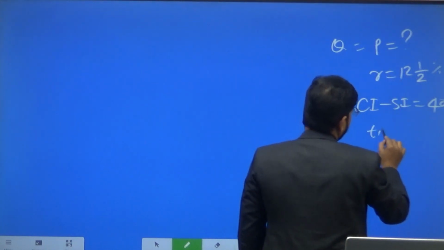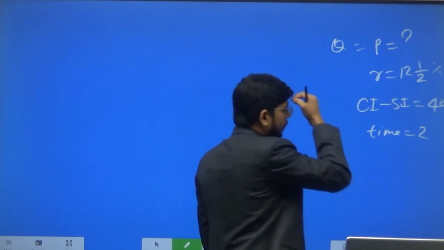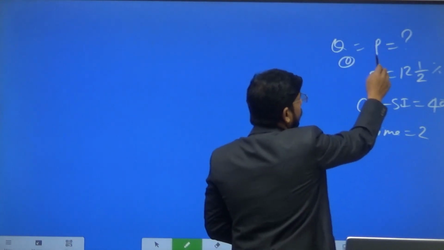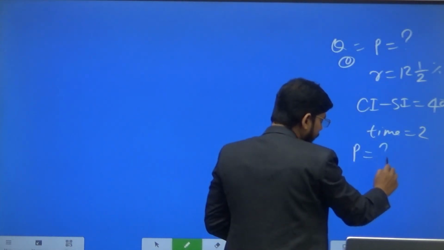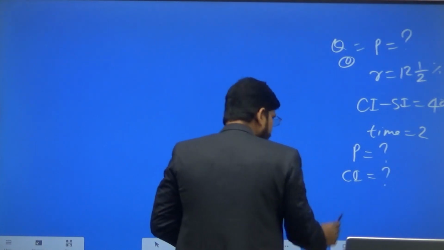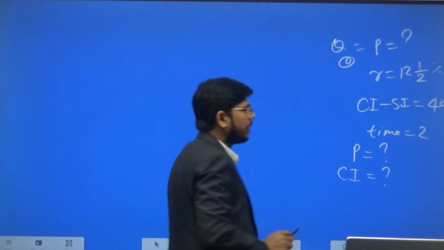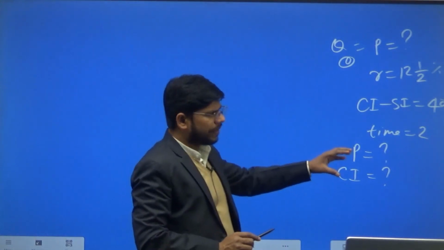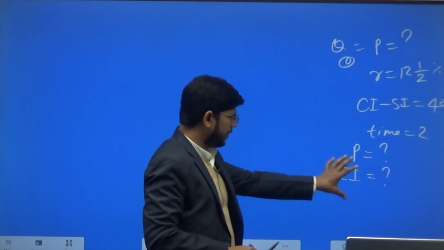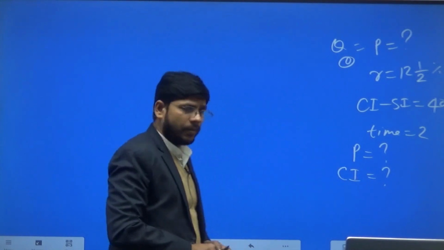Time is 2 years. So the first question here: we have to find out the value of P and the total compound interest. What will be the total compound interest? We can find different questions, but we will just find the principal amount and total compound interest for 2 years.